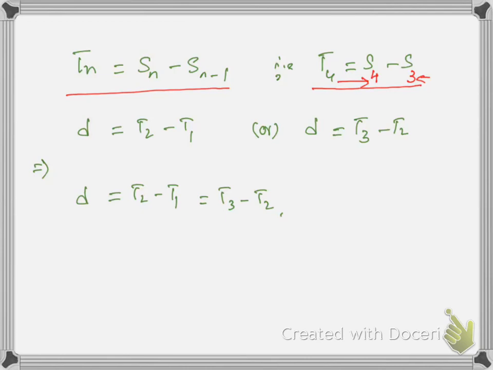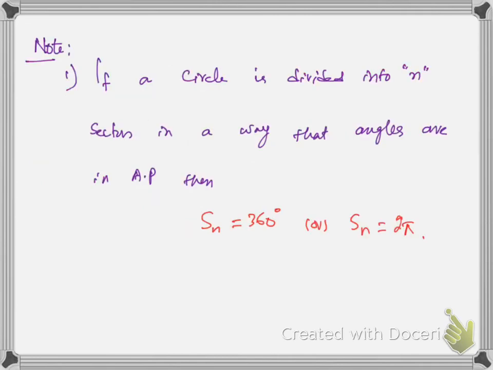So what if you have 3 consecutive terms? For that you can use this formula. This formula is only applicable when you have 3 consecutive terms. Note, if a circle is divided into n sectors in a way that the angles are in AP, you all know the sum of the angles of any circle is 360 degrees. So Sn must be 360 degrees. In radians it should be 2 pi.